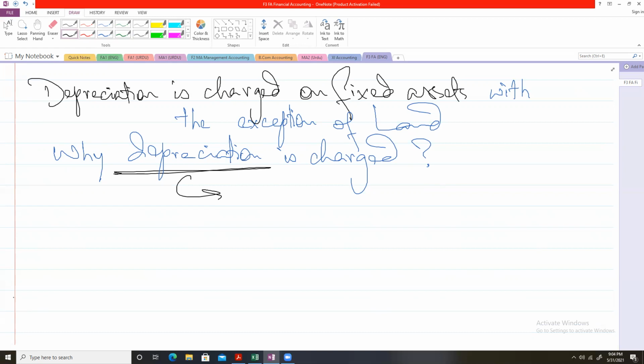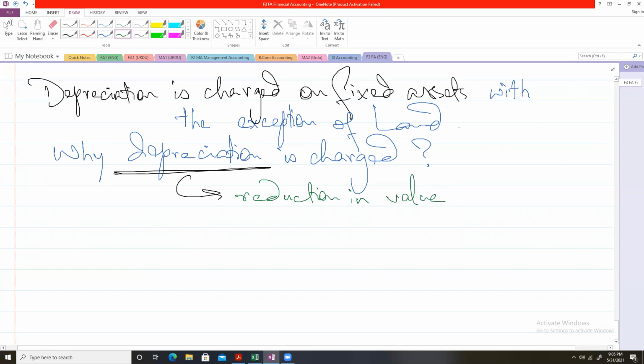The value will definitely reduce. The value will fall with the passage of time. That's why we charge depreciation on non-current assets.